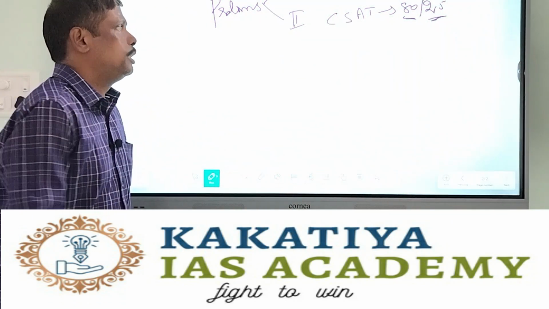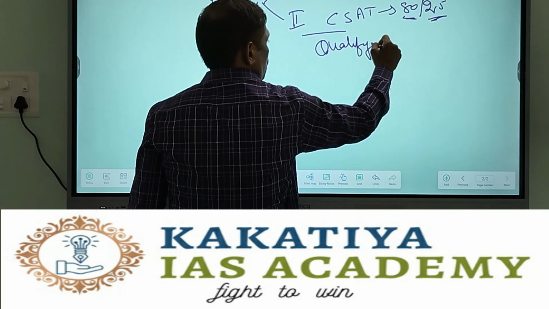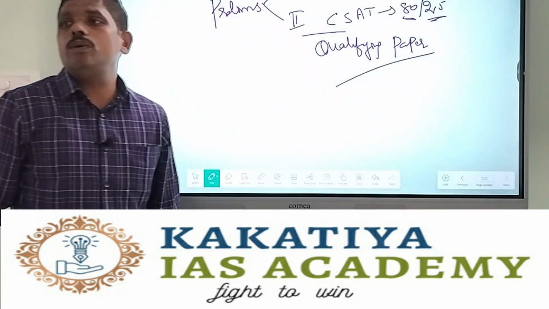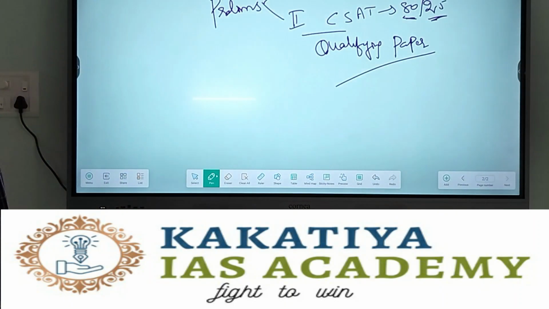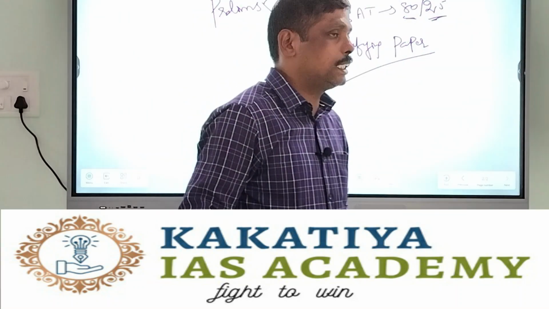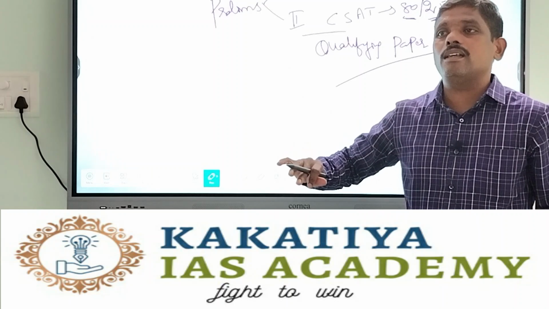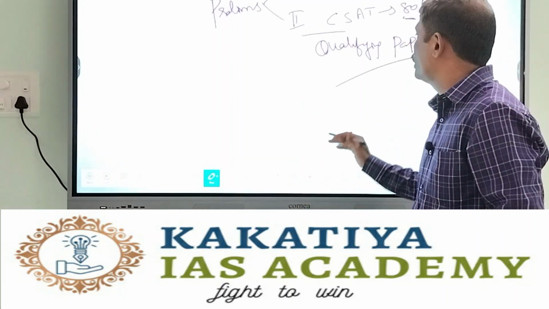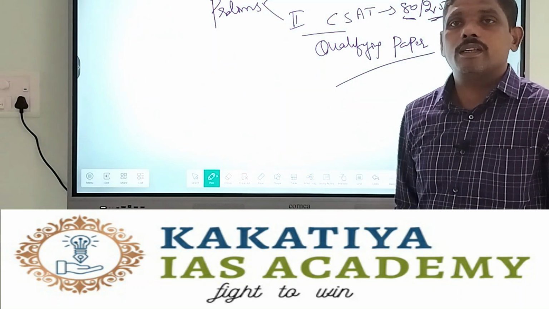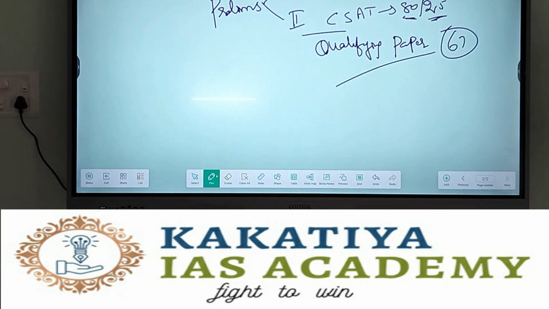So this paper is a qualifying paper. You should get 67 marks out of 200. The point is whether it is really that easy to get 67 marks in the qualifying paper. It is really easy to get 65, 67 marks.